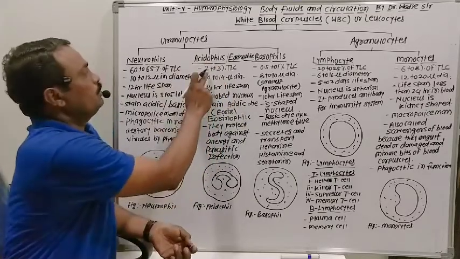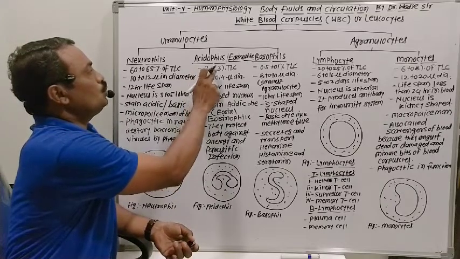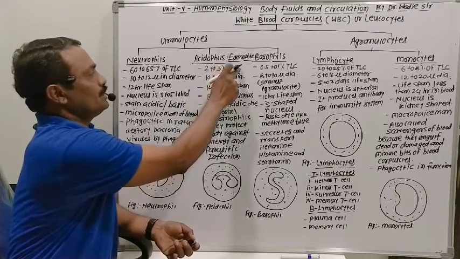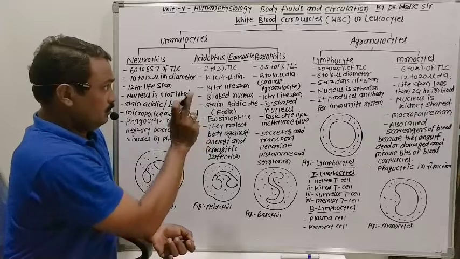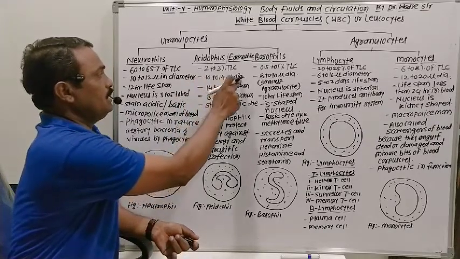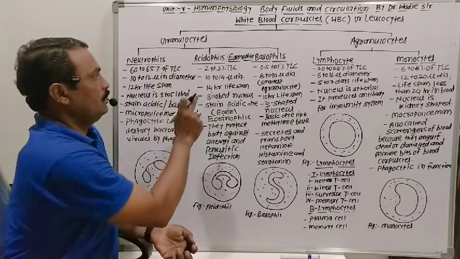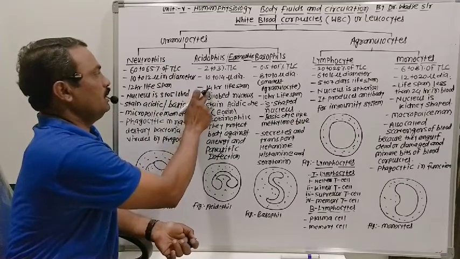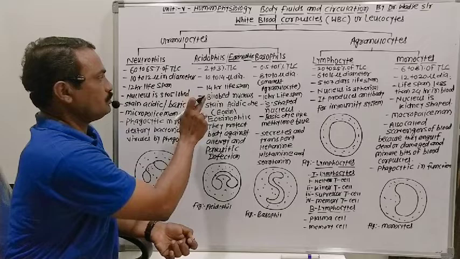They are about 2 to 3% of the total leukocyte count, 10 to 14 microns in diameter, with a lifespan of about 14 hours.